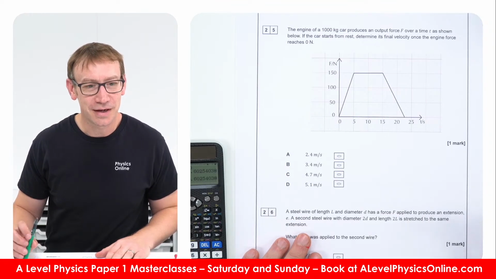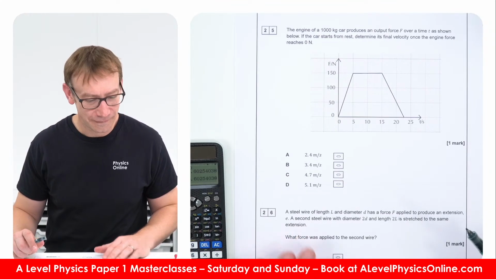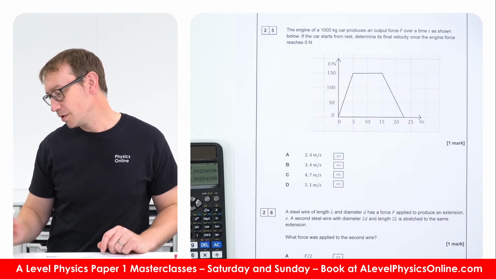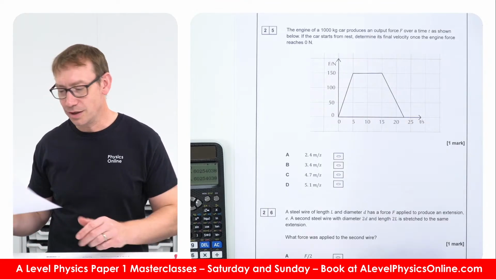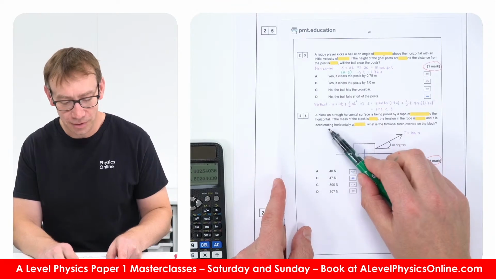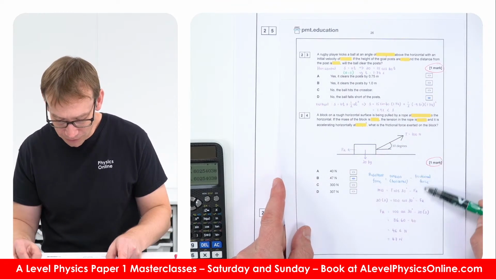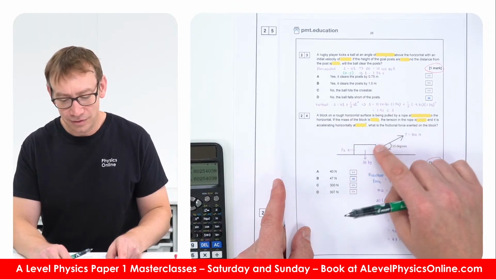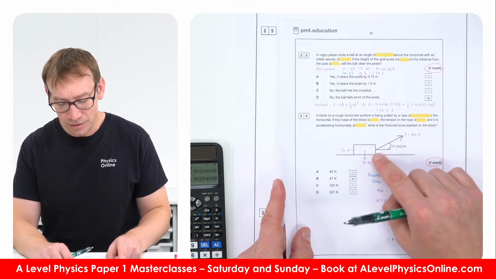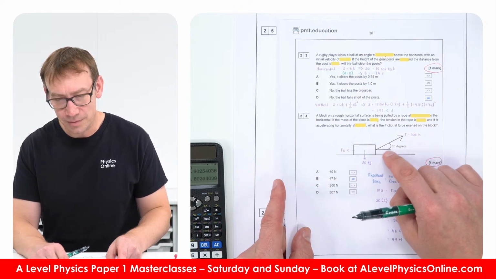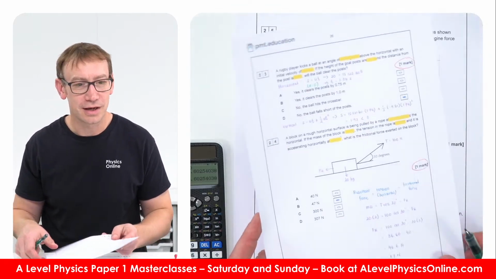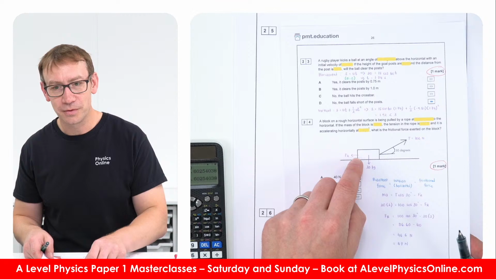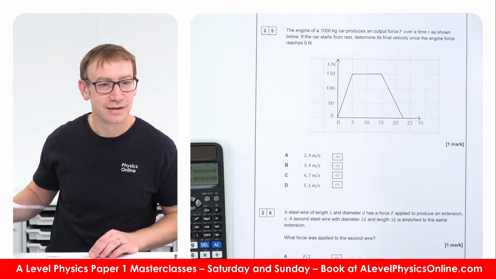Am I forgetting to resolve upwards? Okay, it does say here in the question it's accelerating horizontally. What this doesn't include, I guess, is all the forces like normal contact. Yeah, so basically, it says it's accelerating horizontally, so there must be a resultant force to the right. Okay, right.